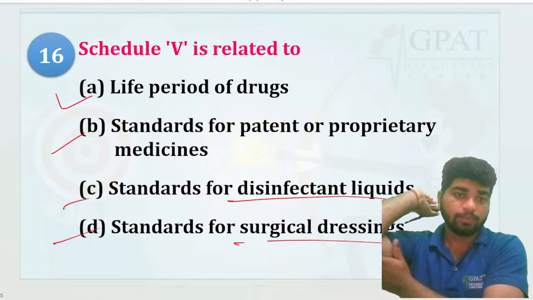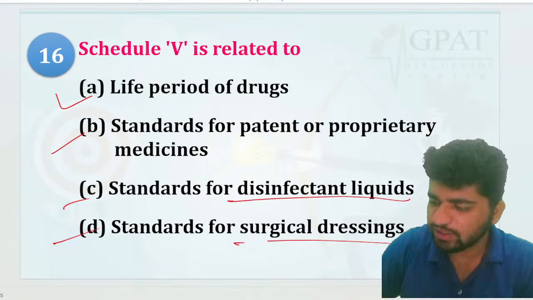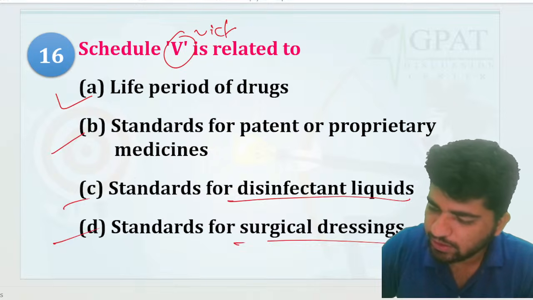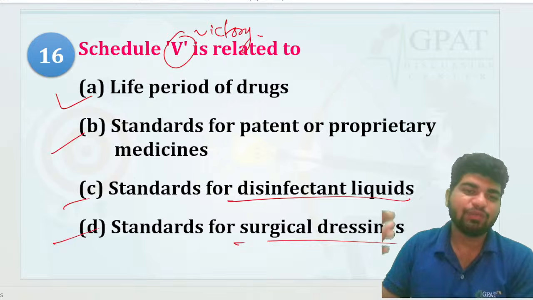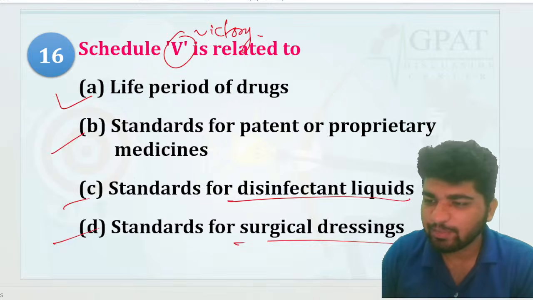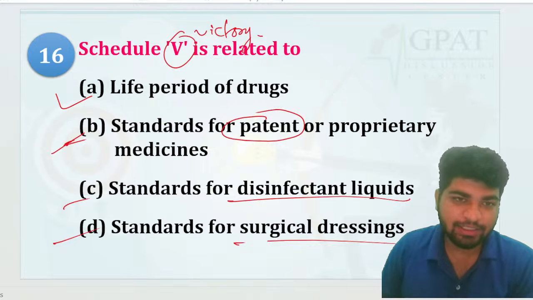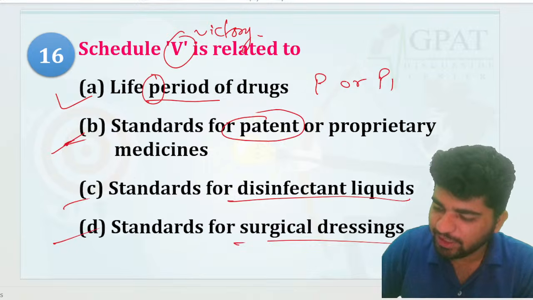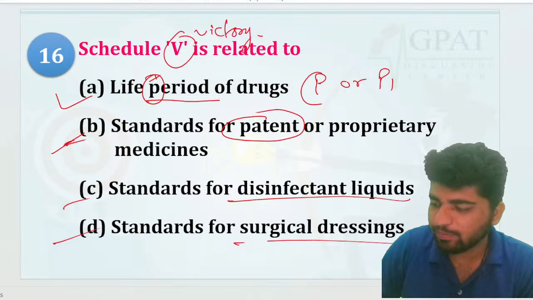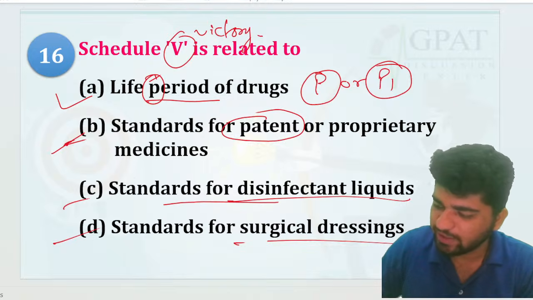Okay, now this one. Schedule V. V for victory. And when we get the victory, when we file the patents, right? That is going to be the B. Patent. Life period of drugs. Life period of drug is what? P or P1? P for period or P1? Which is going to be the correct one? Tell me.